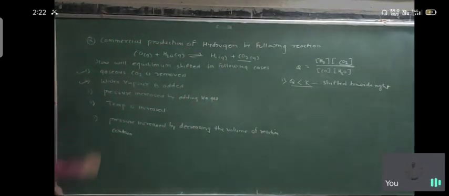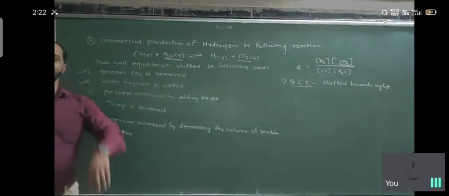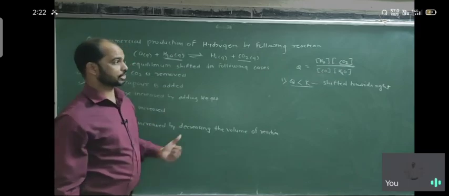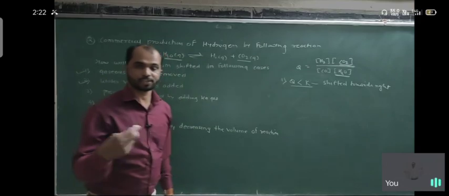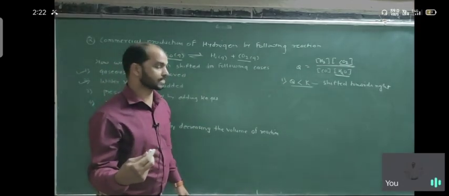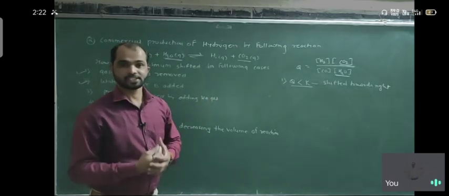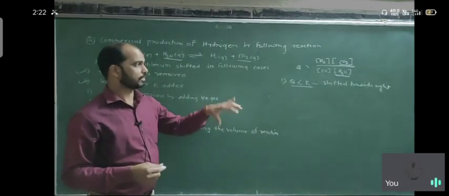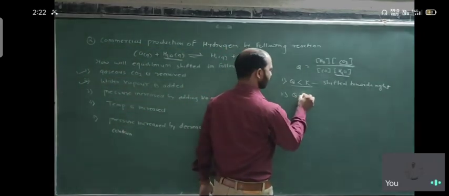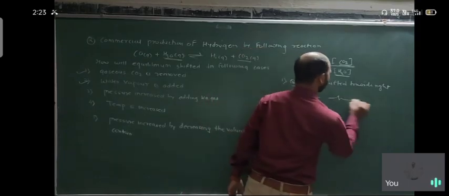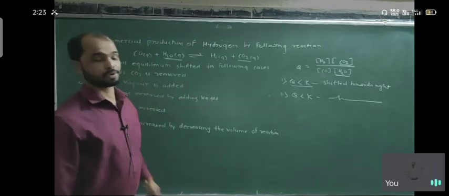What is the second condition? Water vapor is added. Here is the water. If more water vapor is added to the reaction, the concentration of water increases, so the value at the denominator also increases. If the denominator increases, Q decreases. So in the second case again, Q is less than K, so the reaction shifts towards the right side, and more product will be formed.